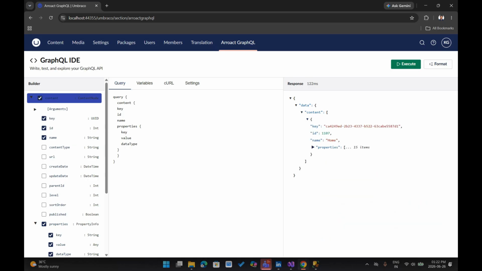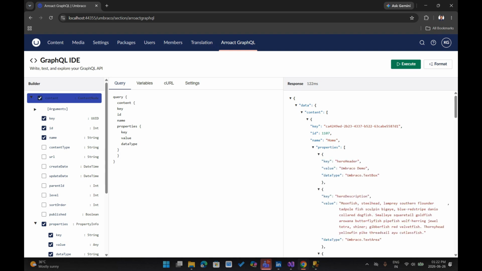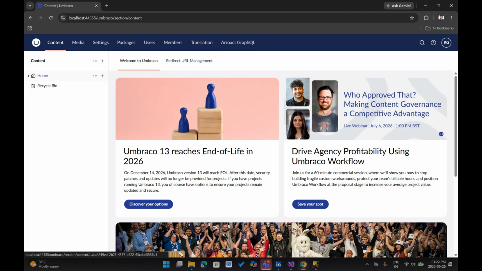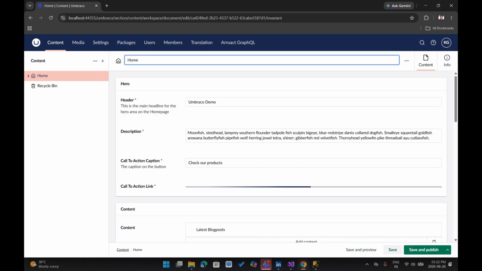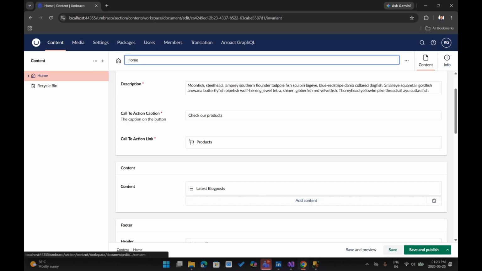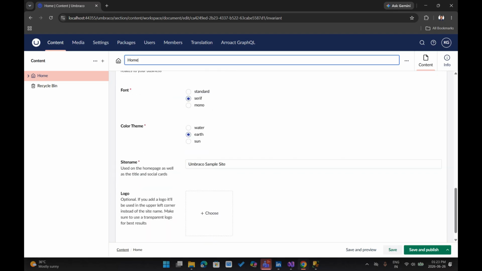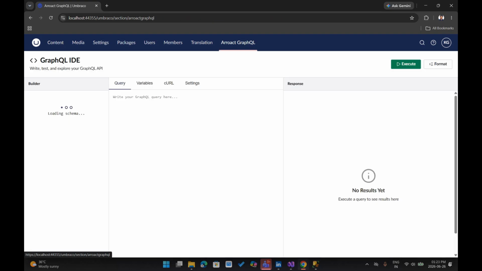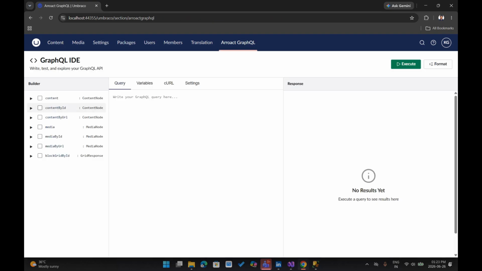You can also manage this JSON, like this is a beautified JSON in which you can collapse and expand each and every node and check whether your data is available and all the things. So GraphQL has more functions. You cannot only get the root path, but you can also get the content by ID, by name and all the things. So our second function is content by ID.